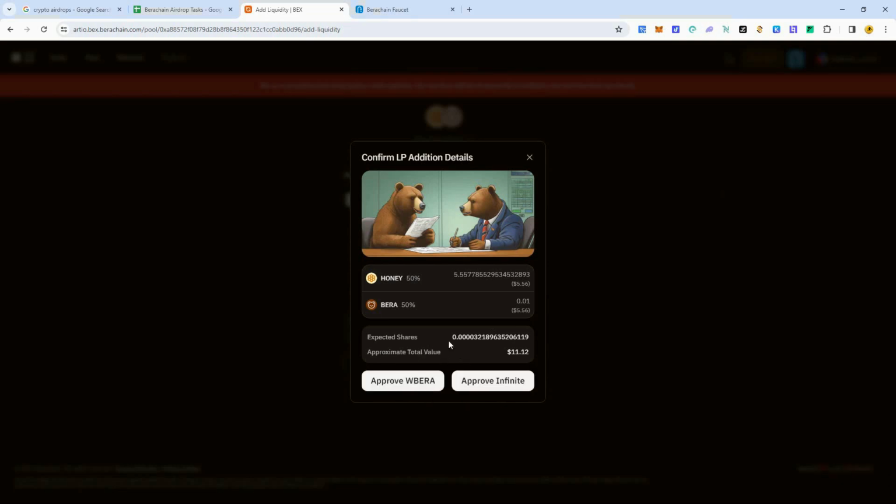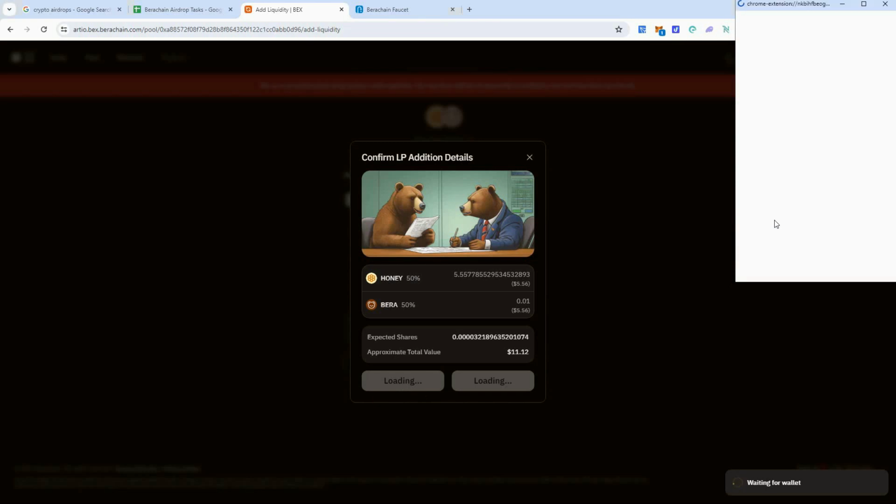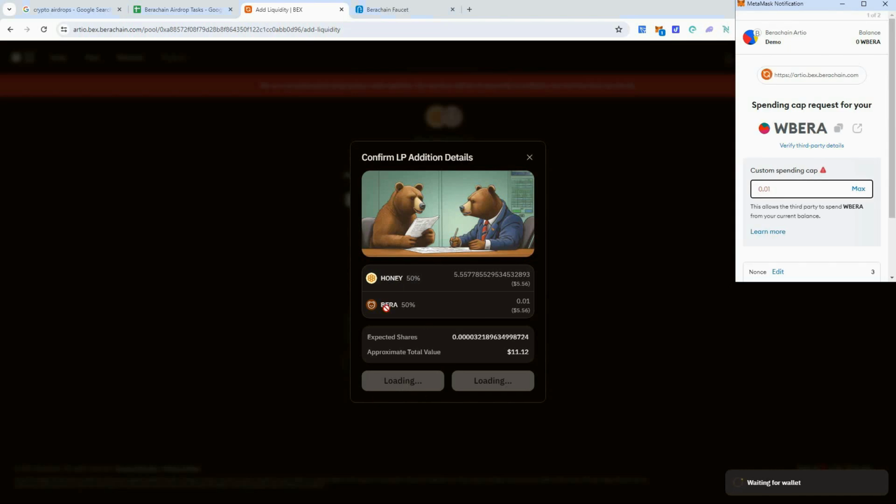All right. Now we need to actually approve wrapped Bera, because we're technically wrapping this. So that's the next step. There's actually 2 steps there, because what it's going to do is technically wrap our Bera with doing this transaction.